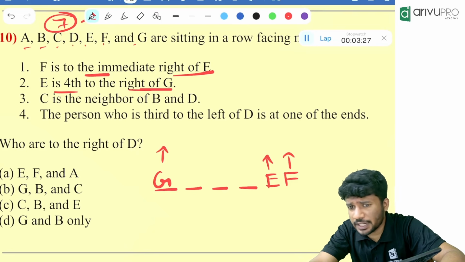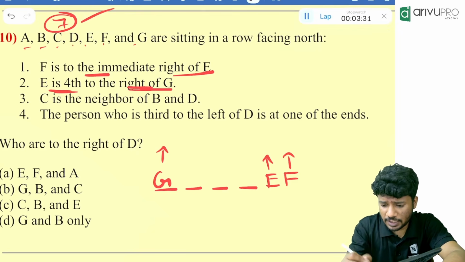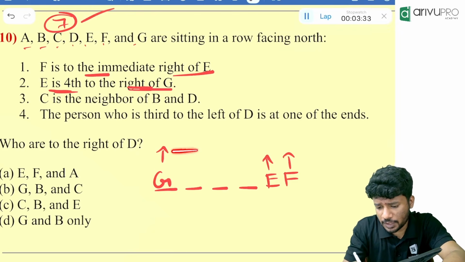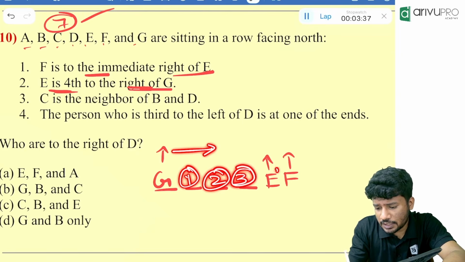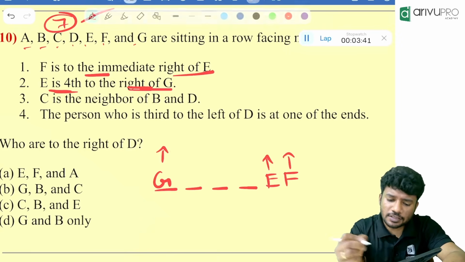Everyone is clear with it? Anyone having any doubt? Read it again. E is 4 to the right of G. We will check. If G is here, 4 to the right means towards this side. First right, second right, third right, then fourth right. E is here.